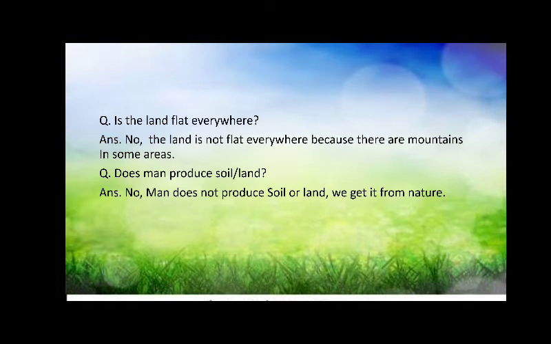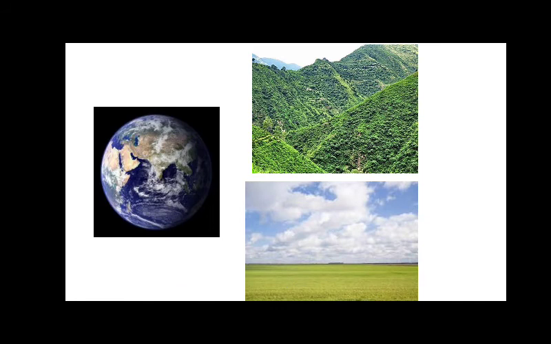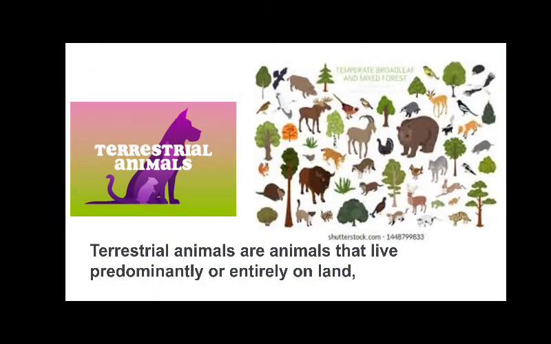Is the land flat everywhere? No, the land is not flat everywhere, because somewhere we find mountains, in some areas we find plains. Does man produce soil or land? No, man does not produce soil or land. We get it from nature. Land is seen in the forms of stones, big rocks, etc. It is not flat everywhere. It is hilly in some places and flat in others. All terrestrial animals, including man, live on land.